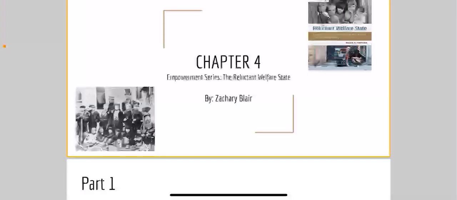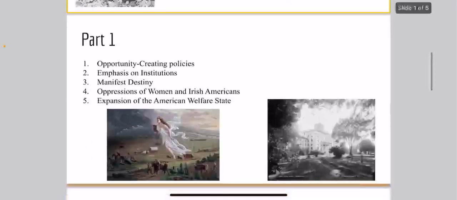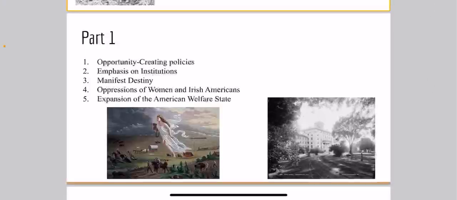Today, I want to take you on a journey through American history, shedding light on critical moments and themes that have shaped our society. Part 1. Opportunity Creating Policies.